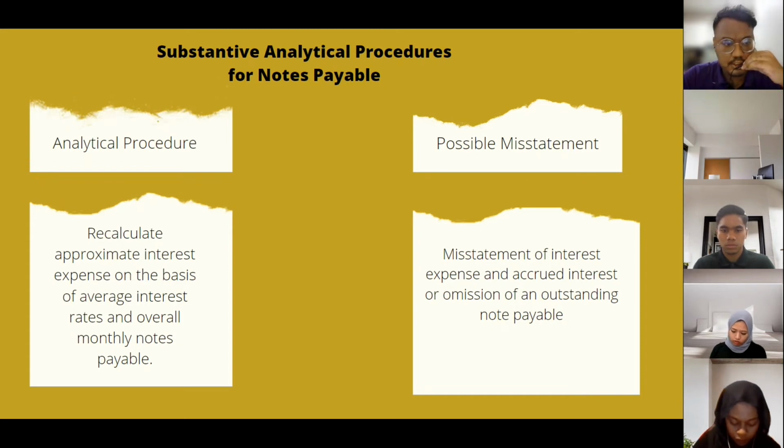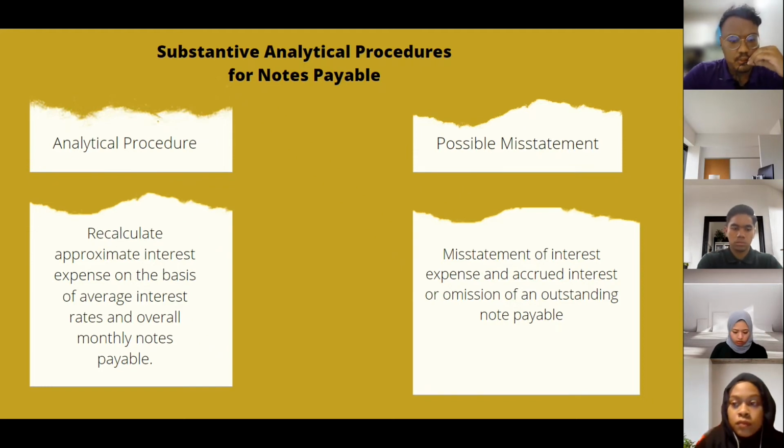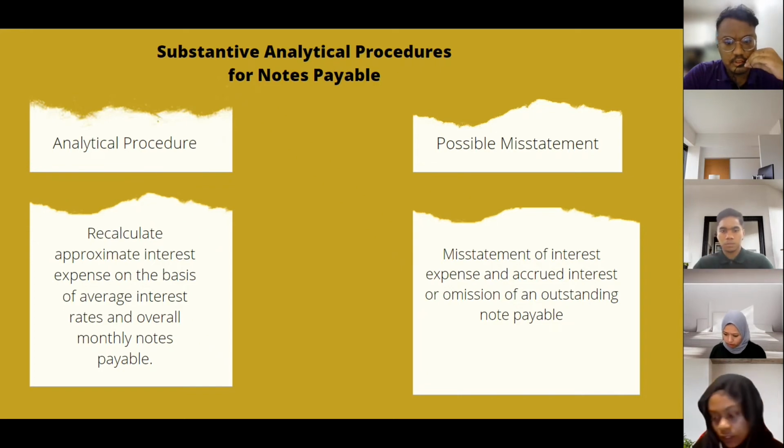For the first analytical procedure for notes payable, we can recalculate approximate interest expenses on the basis of the average interest rate and overall monthly notes payable. When we do this, the possible misstatement that we can avoid is misstatement of interest expenses and accrued interest, or omission of an outstanding note payable.